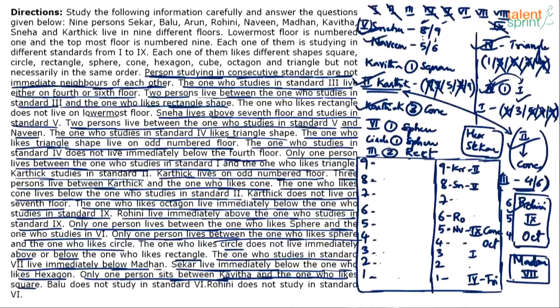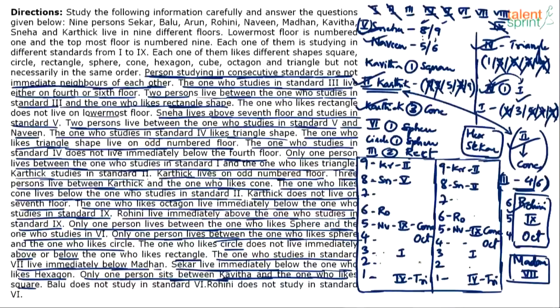Okay, so this is Karthik, 2nd standard. This is Sneha, 5th standard. This is Rohini. This is Naveen, 9th standard. Cone. This is octagon. This is 1st standard. This is 4th standard, and triangle.